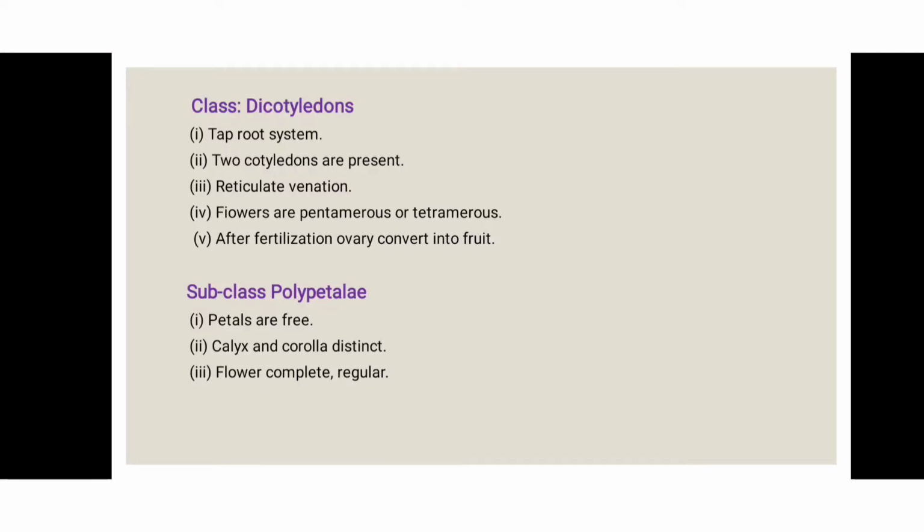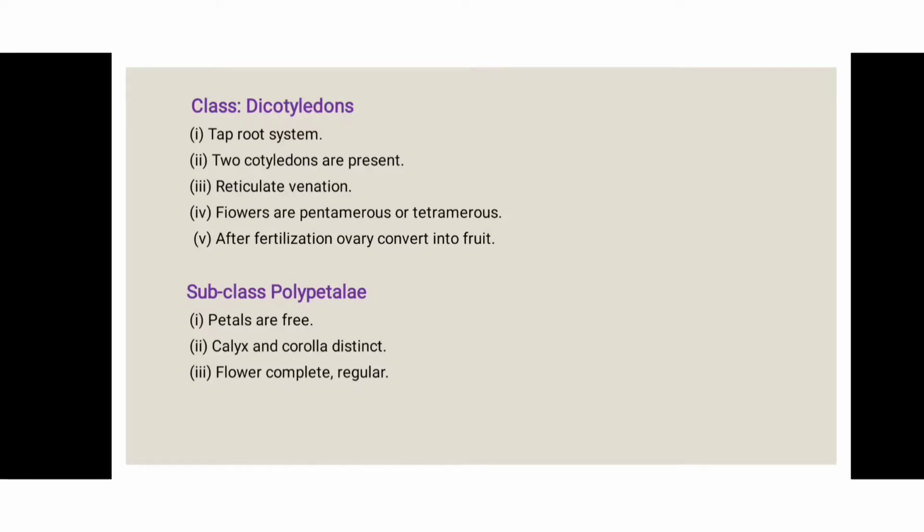Venation is reticulate, meaning the veins on the leaf are arranged in a net-like structure, so it is known as reticulate. The flowers are pentamerous or tetramerous. So generally the corolla is arranged in 5 or 4 numbers. After fertilization, the ovary converts into fruit. It means the fruit is developed. Then the subclass is Polypetalae. Petals are free, so it is known as polypetalous.